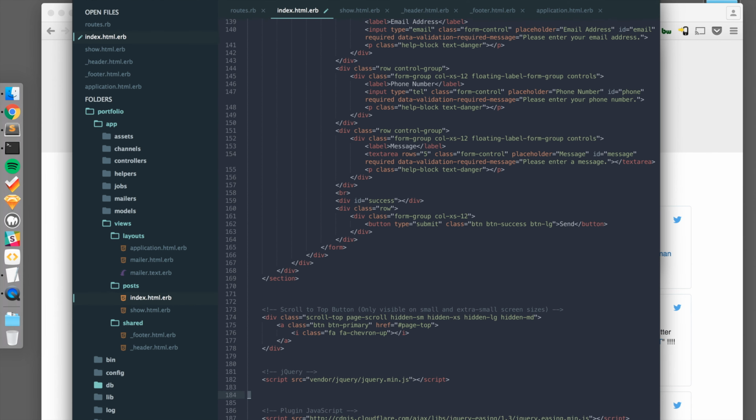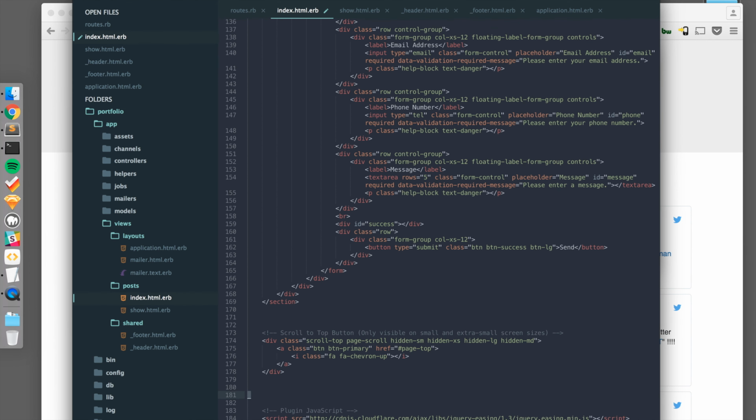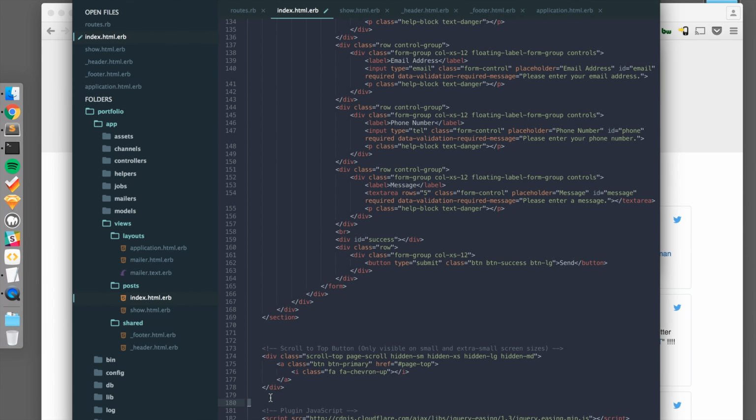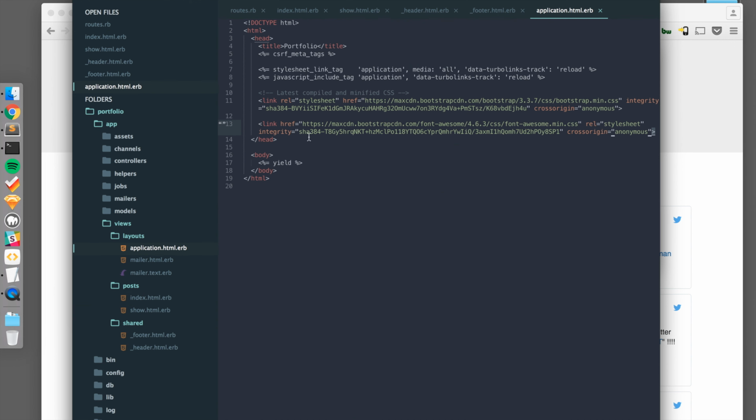We don't need the bootstrap. We added that to the header. And jQuery, we don't need that. We'll add that to our header as well. So we can save this now, and let's go to our application.html.erb.